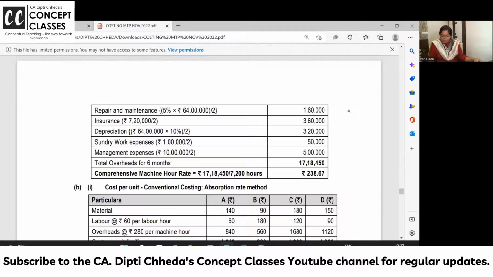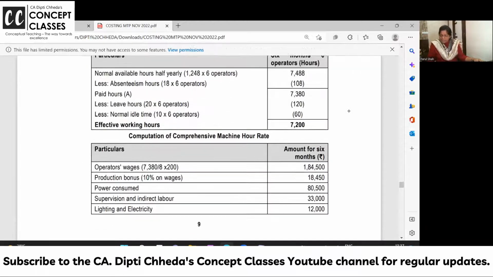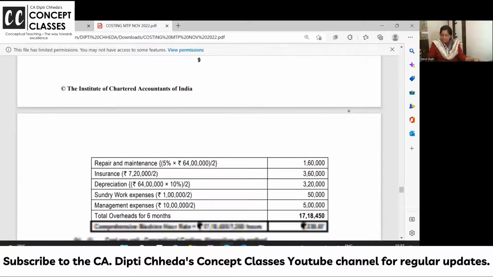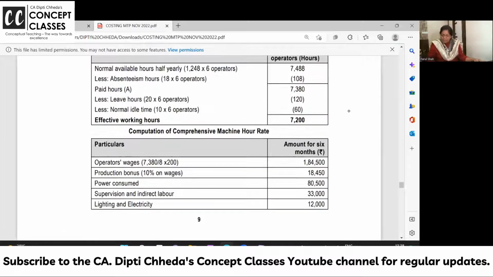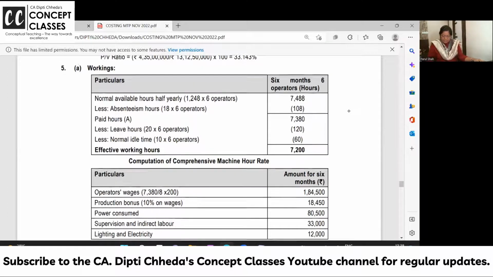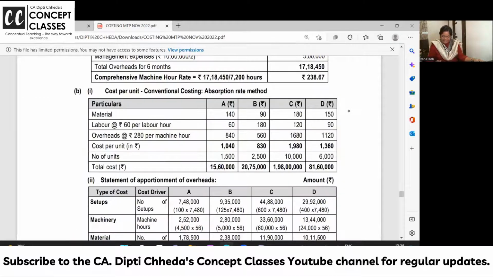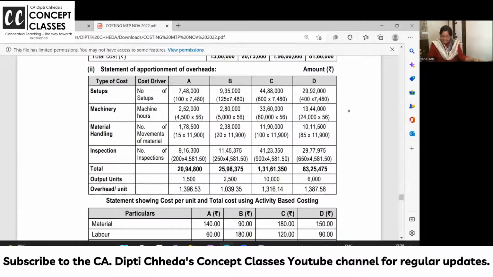Ma'am, why are we dividing all this by 2? Because these are annual costs given, and here they have asked for 6 months' detail. So you are getting overhead for 6 months, divide by 7200 hours. Effective labor cost per hour you will get. So while calculating effective labor cost, divide by 7200. But for the number of hours you need to pay, you need to pay him 7380 hours. Only for absenteeism, you are not going to pay him. Clear? Right? Okay.